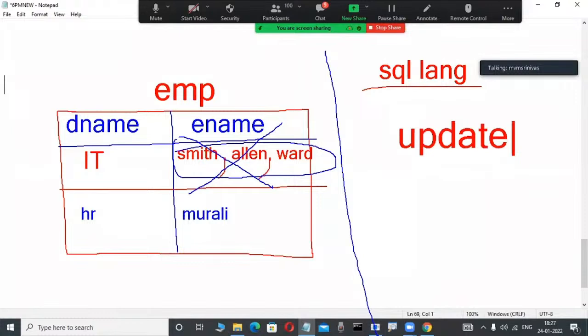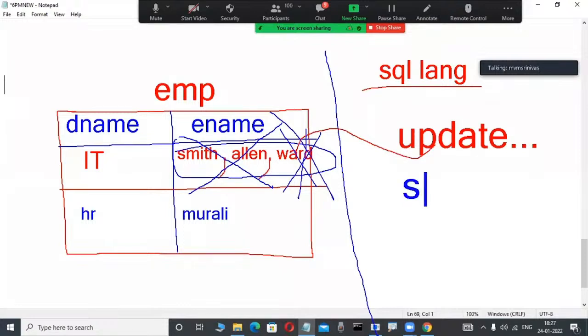Through this update command, I try to modify only a single employee name from these multiple employees. Impossible. This update command is not working. Whenever multiple values separated with comma are there, through update we cannot modify a single value from these multiple values. That is a problem.